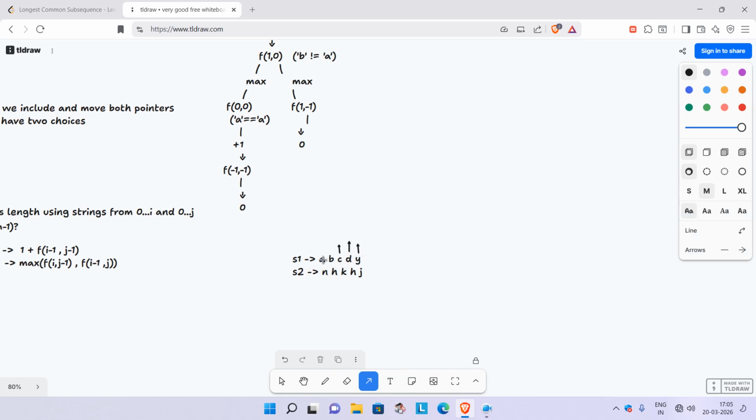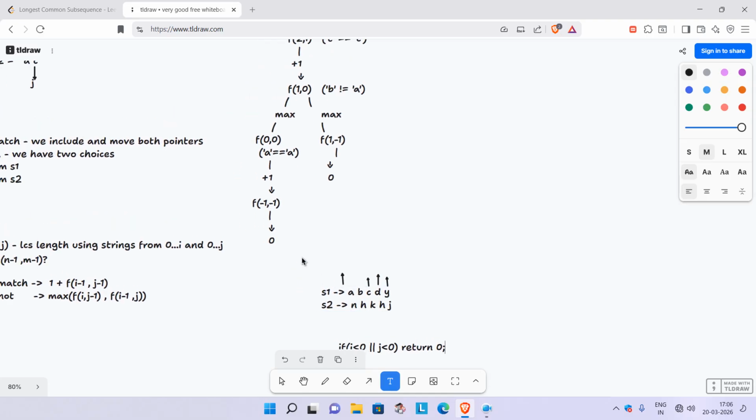If our i pointer goes beyond 0, it is not possible to find any common subsequence, so in that case we simply return 0. So if i is less than 0 or j is less than 0, it is not possible to find one, so we simply return 0.